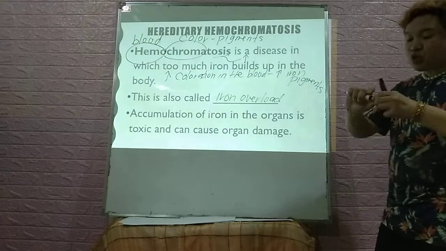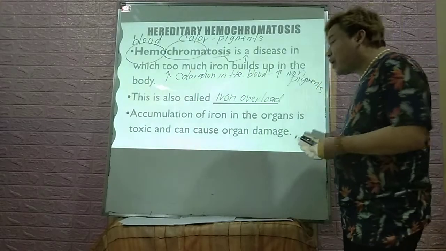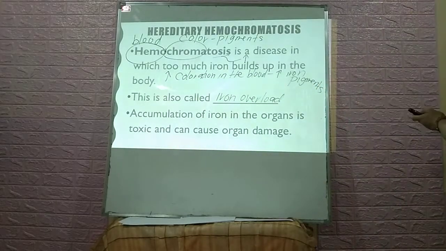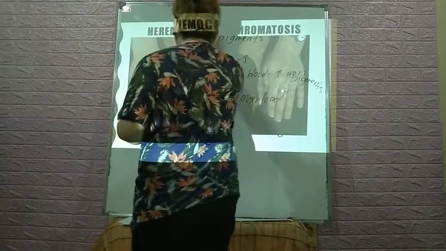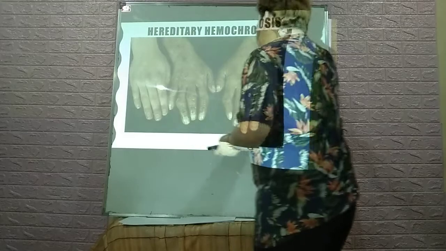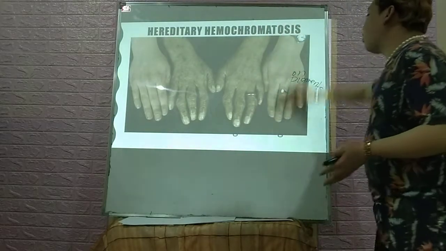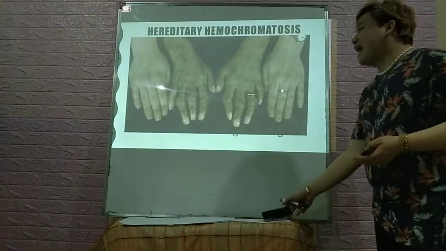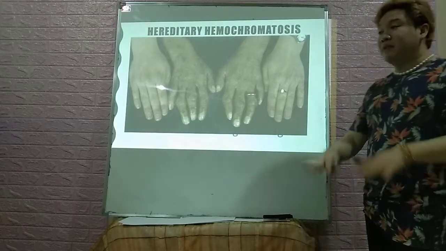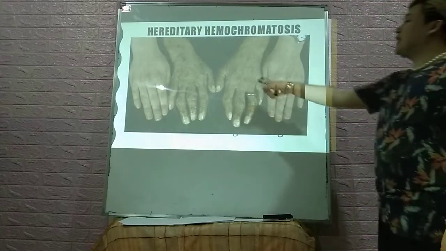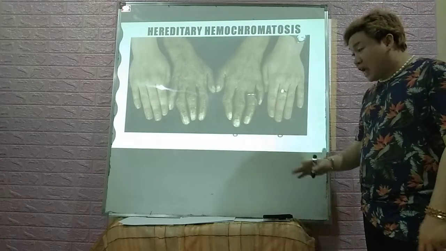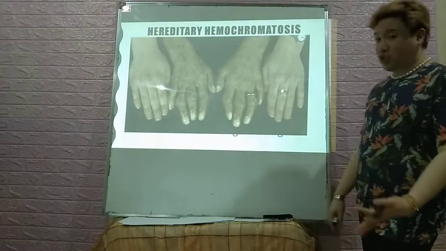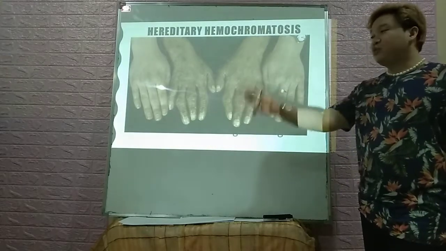So let us now have this one, guys. When it comes to hereditary hemochromatosis, we have the following details. Okay? So as you can see here, the hands on the outer portion are considered normal hands. The hands in between the two normal hands are actually a manifestation of bronzing. You will later see, or of course know, what bronzing is as we progress.